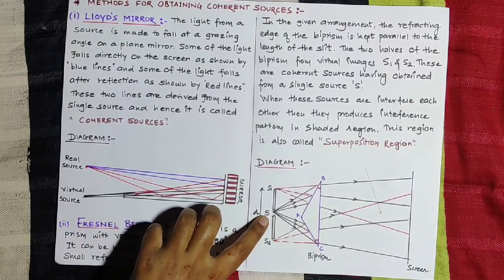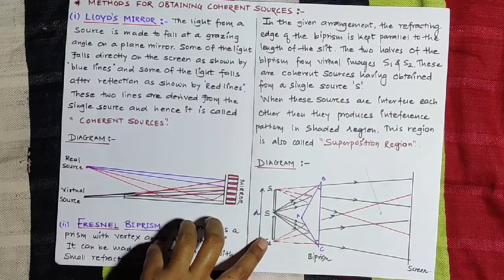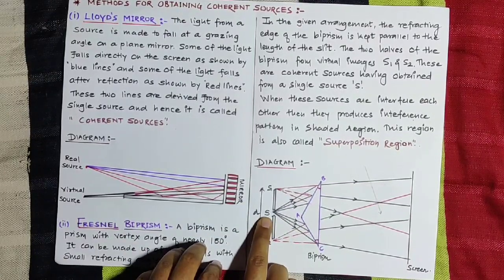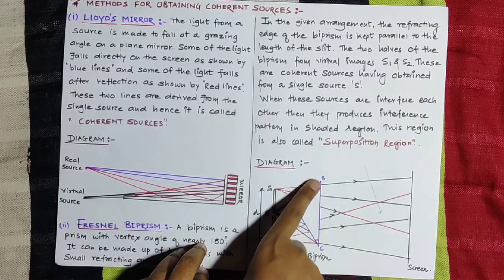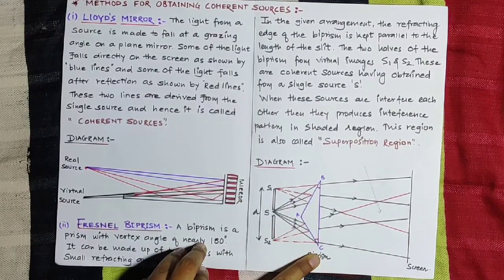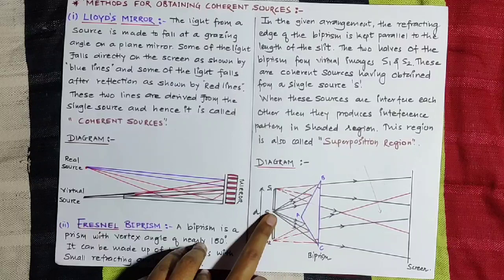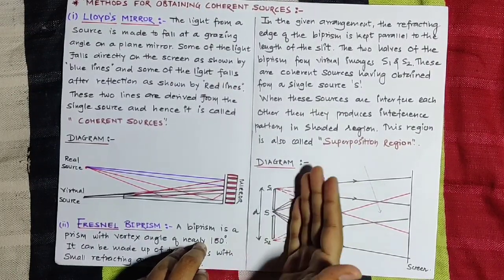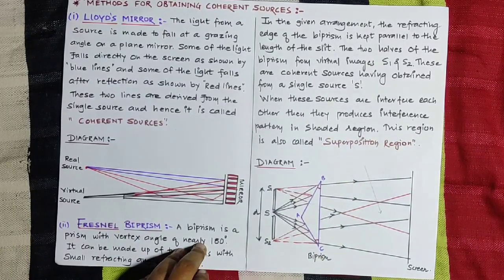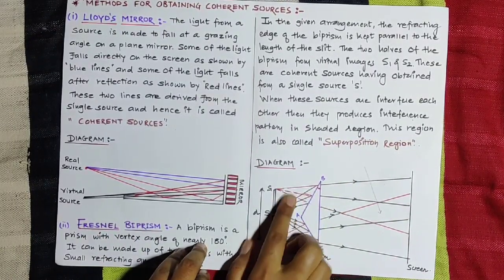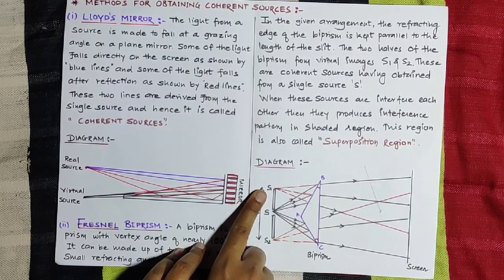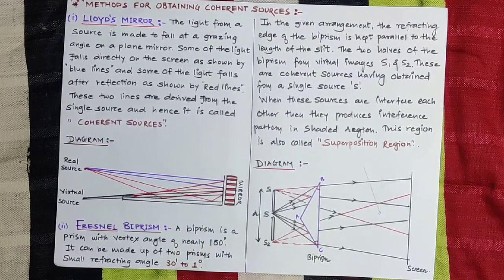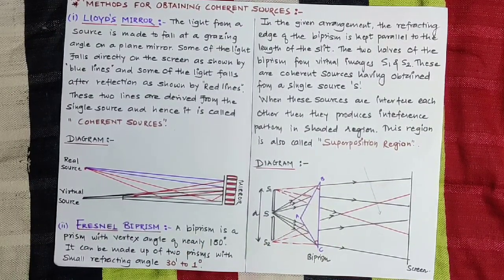See, look here, S represents the source, and S1 and S2 represent virtual sources. When the light passes through, AB and AC are called the refracting edges of the given prism. When the light falls on the refracting surfaces AB and AC, some amount of light is reflected back, and that we represent in terms of sources S1 and S2, where S1 and S2 are also called virtual sources of the given light.